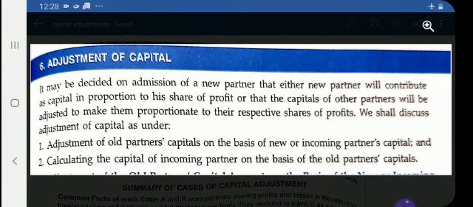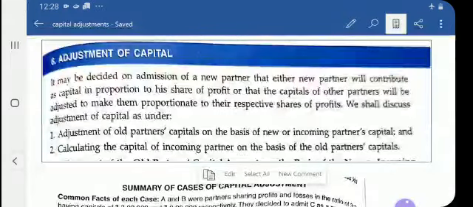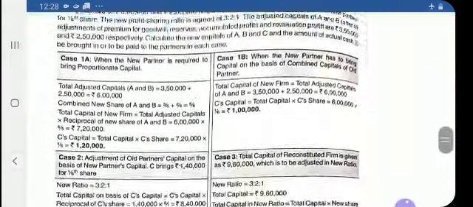So these are the two cases as per the syllabus of class 12th. Based on these two cases, questions are given in the NCERT book, and you will solve the questions after we discuss this topic. So let us see in detail with an example how you will do the adjustment, what steps you will follow.